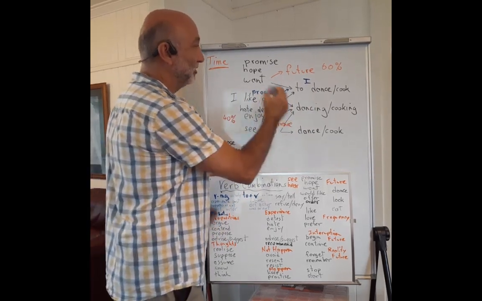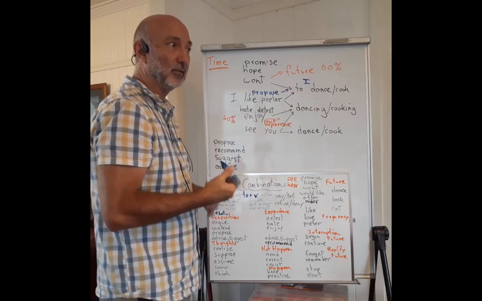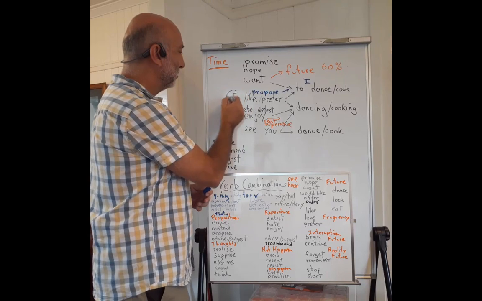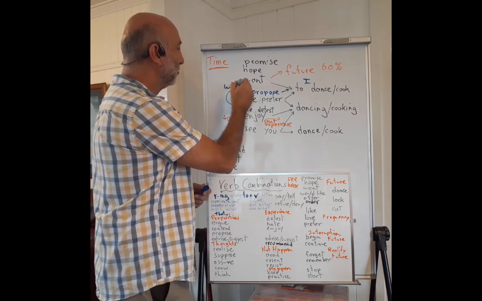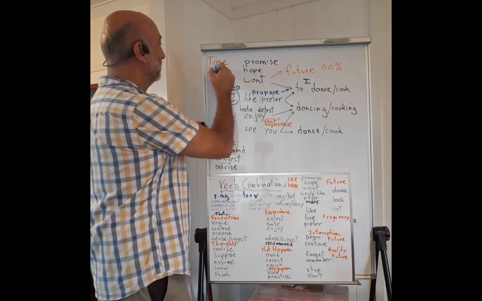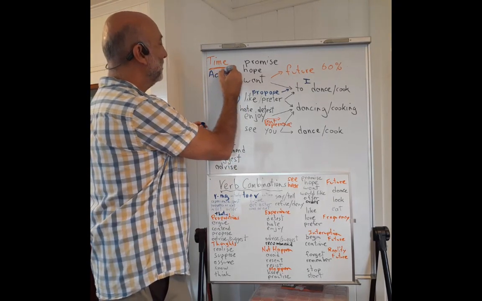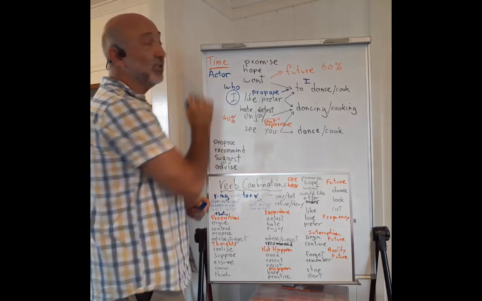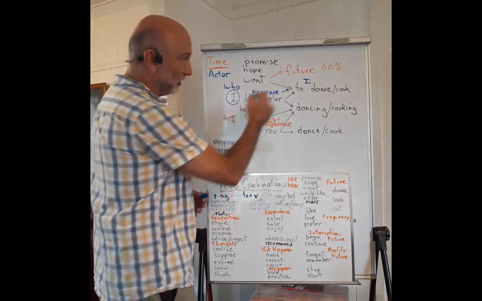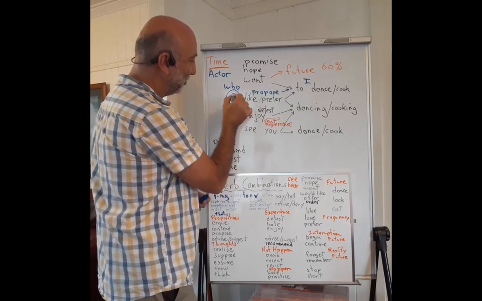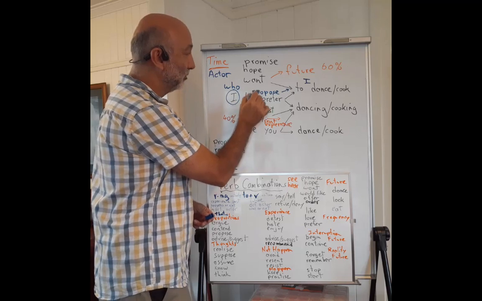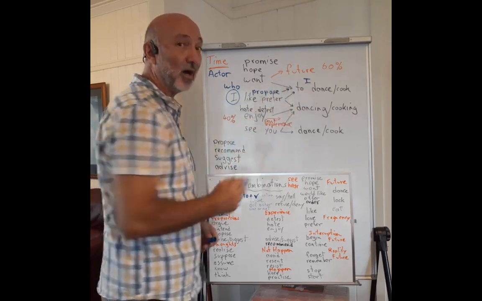I propose, I dance. So the infinitive is associated with who. Who does this? So another thing to think about is the actor. Who does the action? With the infinitive, the who is the same for both verbs. I propose and also I dance.